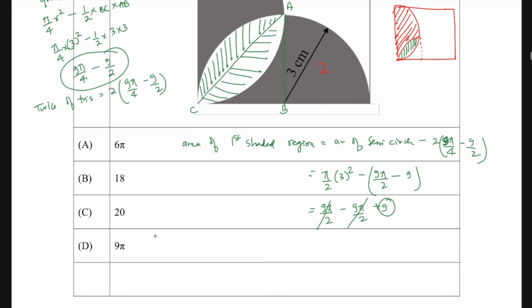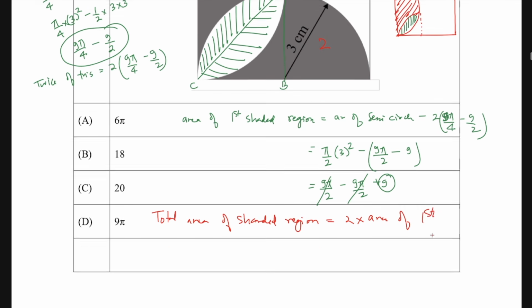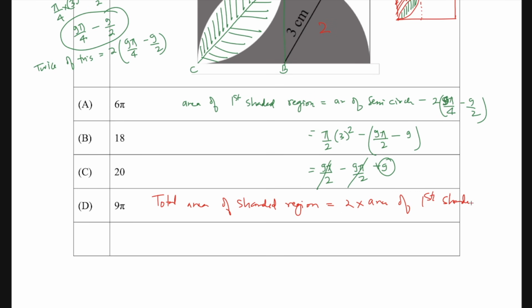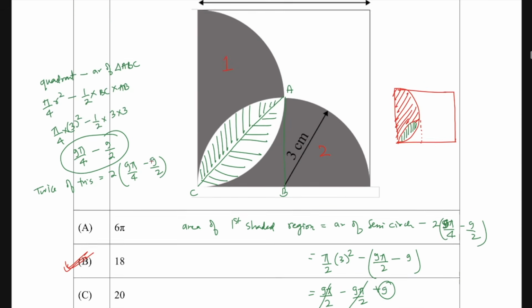So the total area of the shaded region will be 2 times the area of the first shaded region, and this will be 2 times 9, which will be 18. The correct option is B. Although it looked very complicated, you have to be very careful while solving such questions. Option B becomes the correct choice.